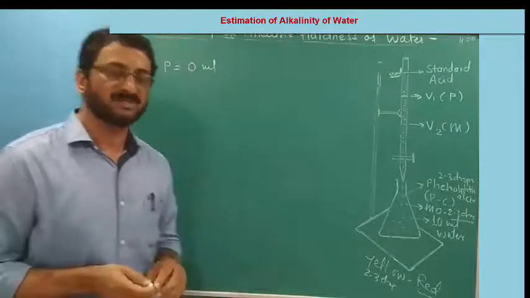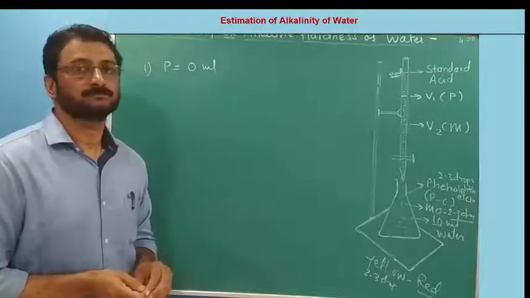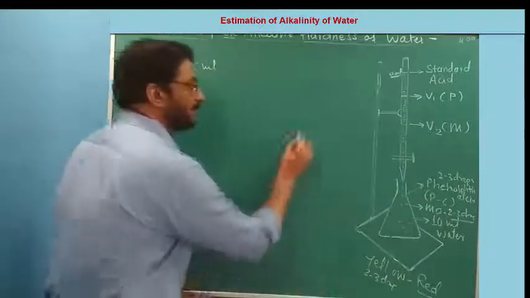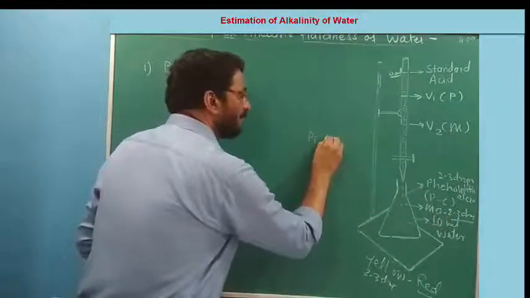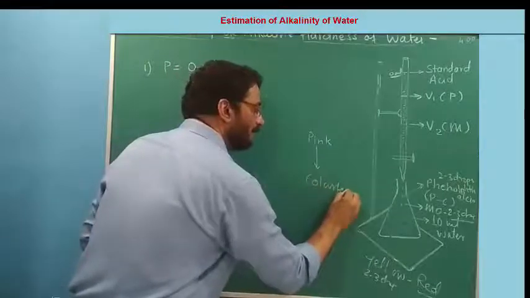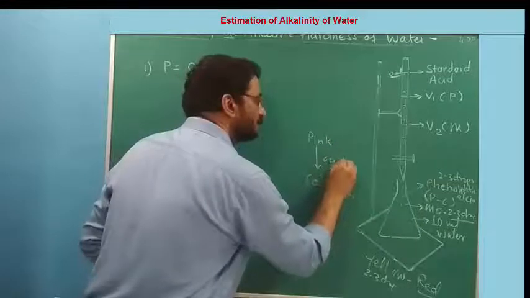Under what observation can one write P is equal to 0? Phenolphthalein's initial color is pink. If I am getting pink, I will make it colorless, and for that purpose I have to add acid.